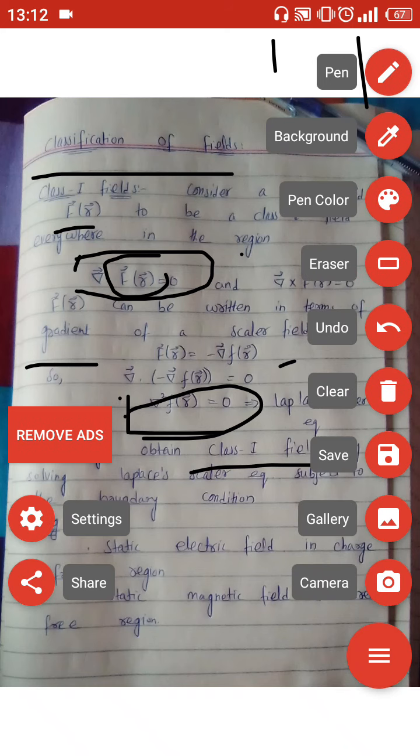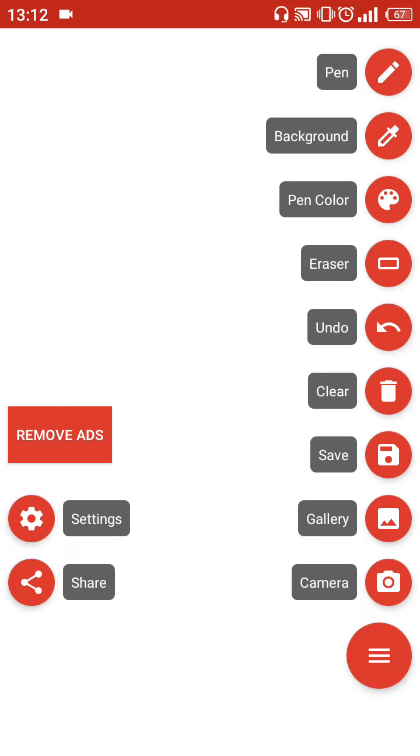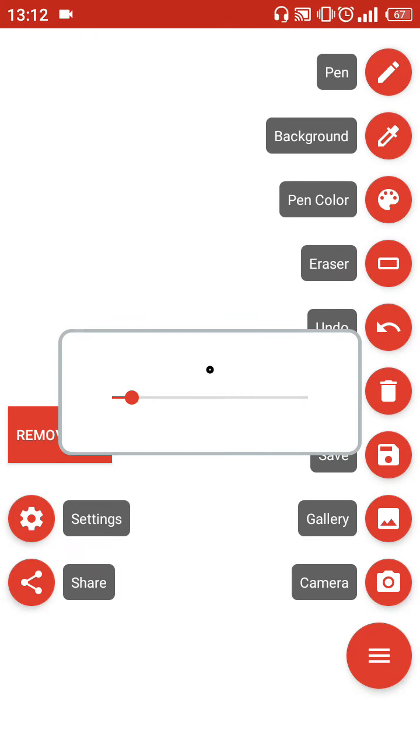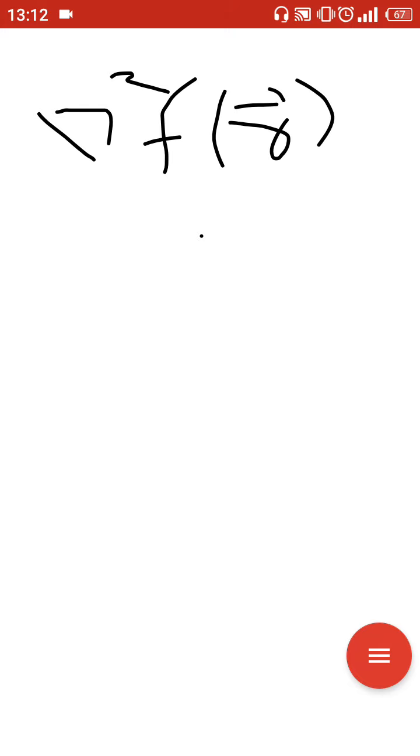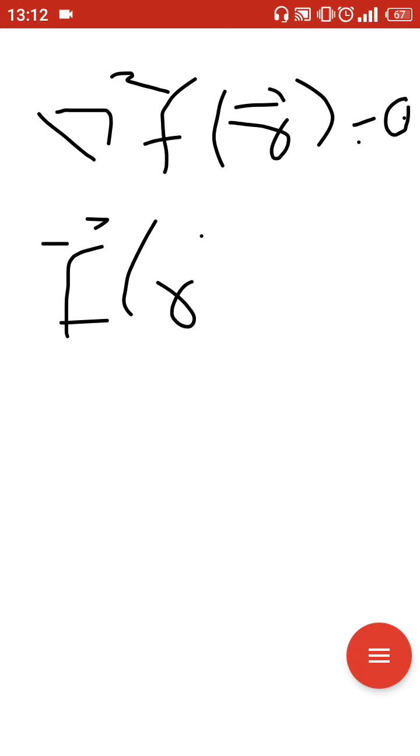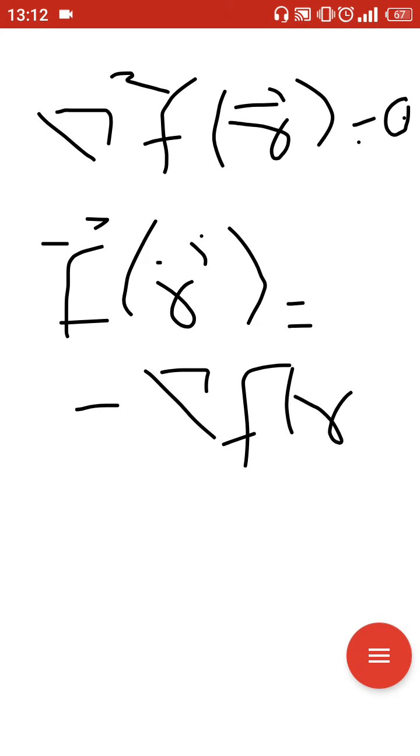Now I am going to tell you how we can say that the class 1 vector field is equal to the negative gradient of the scalar function.